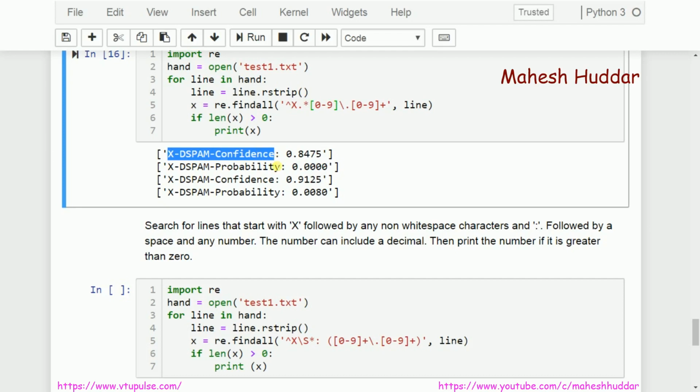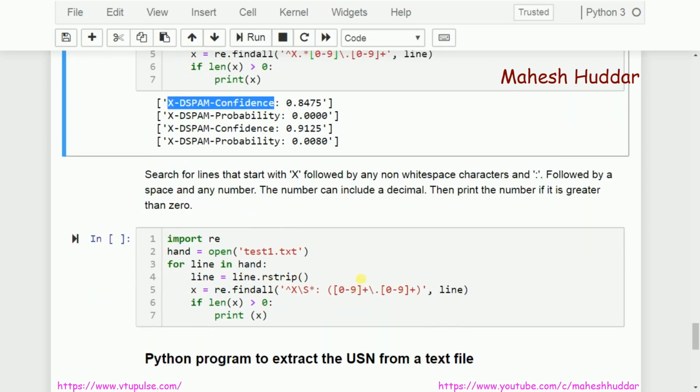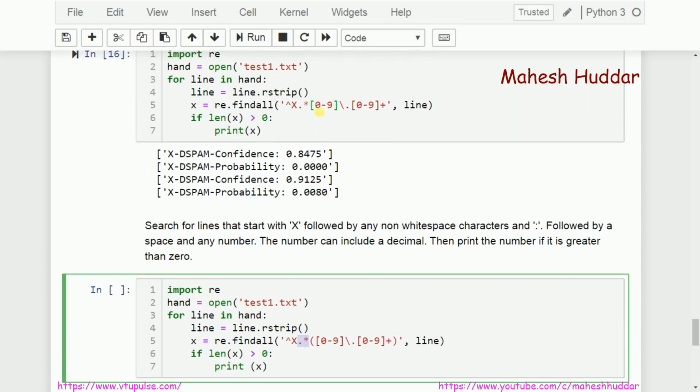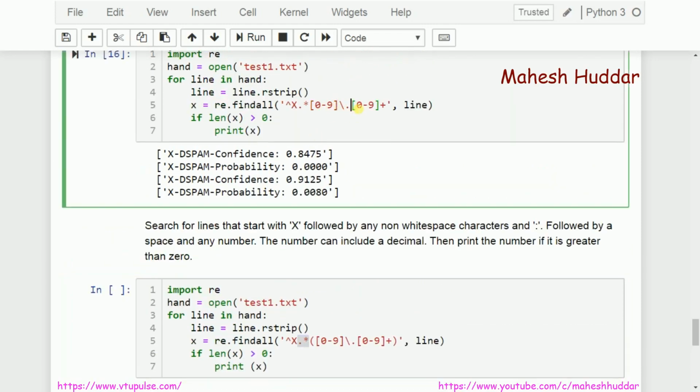So what can I do is something like this. Go through the same regular expression. First of all I will change it because it is not necessary to have all these things. So it starts with x followed by anything that may be present, but at the end, as I told you earlier, it should have a digit followed by a dot followed by any number of digits, one or more.